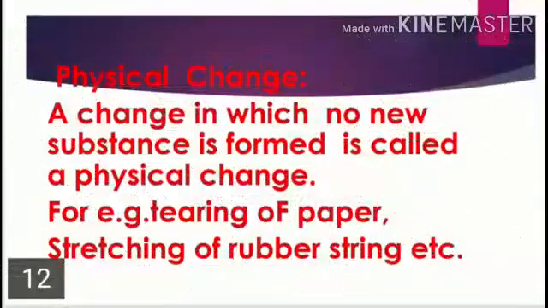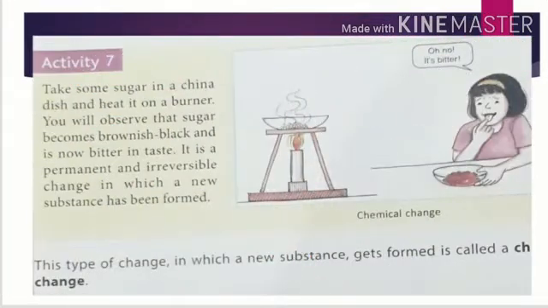After breaking, the same substance changes its size and shape, but the substance is the same. No new substance is formed. This type of change is called a physical change, dear student. A change in which no new substance is formed is called a physical change. Tearing of paper, stretching of rubber band, breaking of chalk, heating of sugar, grinding of sugar, all these are physical changes.